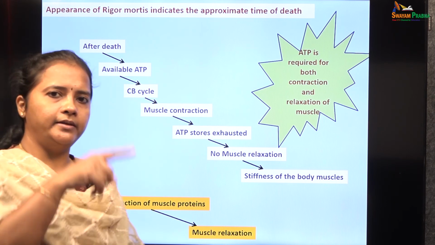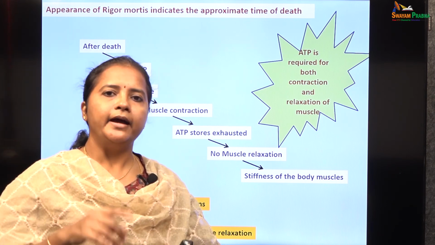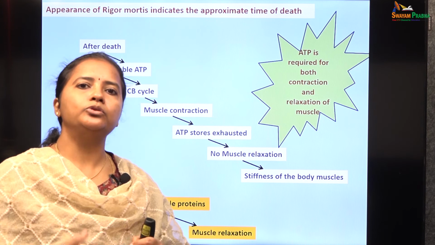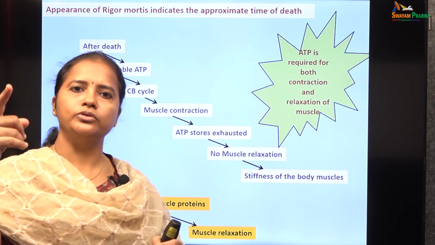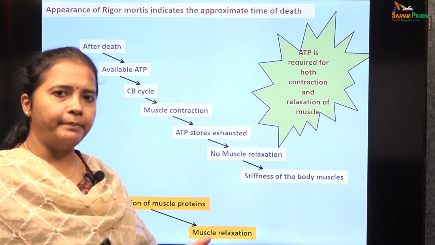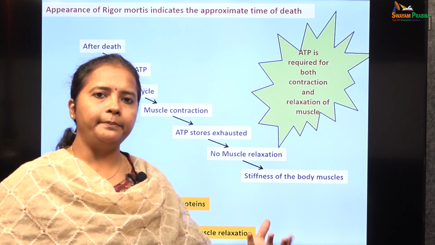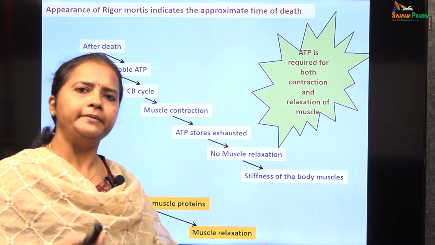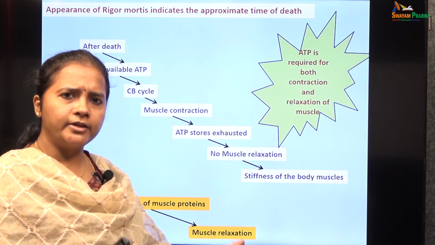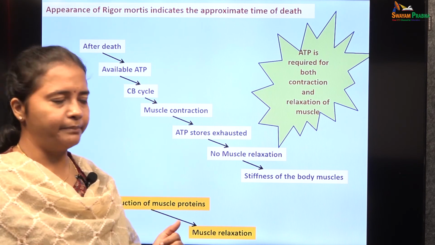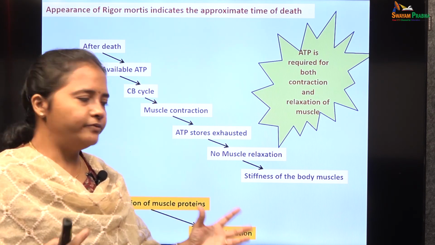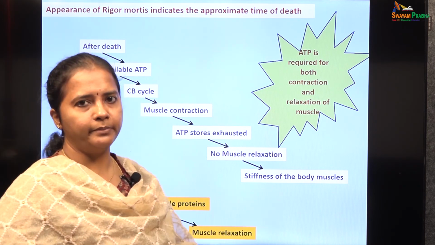Now, as we recollect from the cross bridge cycle, binding of a new ATP molecule to the myosin is required for the cross bridge cycle to stop. That cannot happen because all the available ATP is already utilized for the contraction. So, new ATP is not available for the relaxation mechanism to happen, thereby leading on to severe contraction and stiffness of the body muscles.